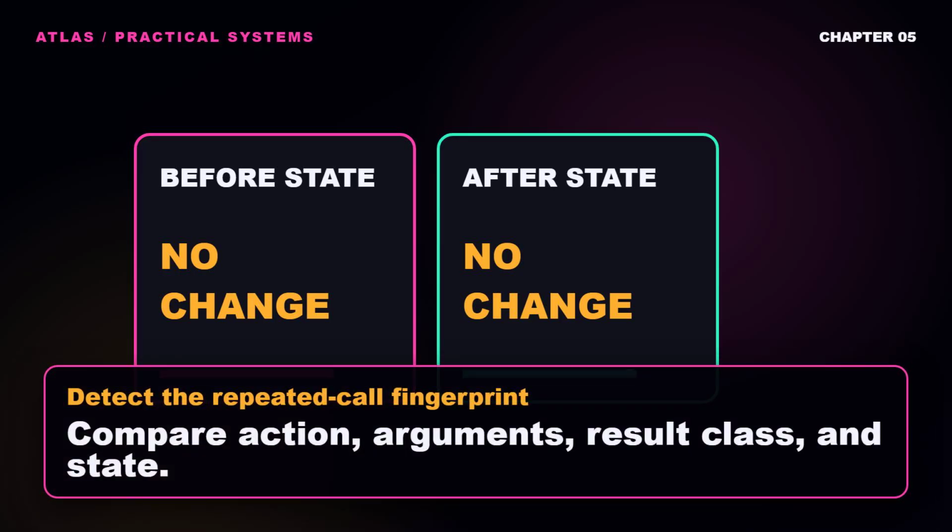Now add an action fingerprint. Combine the tool name with normalized arguments, the result class, and the before and after state fingerprints. If the same combination appears again without an intervening state change, label it a repeated no-progress attempt. This catches more than an exact text match. An agent may add polite words or reorder harmless fields while performing the same operation. Normalize the parts that do not change the meaning, but do not normalize away the target, permissions, amount, or other safety-critical values. Show the fingerprint in the trace so a reviewer can understand why the breaker fired.